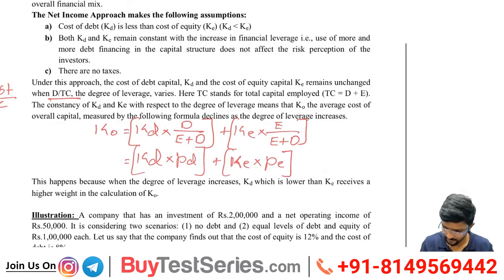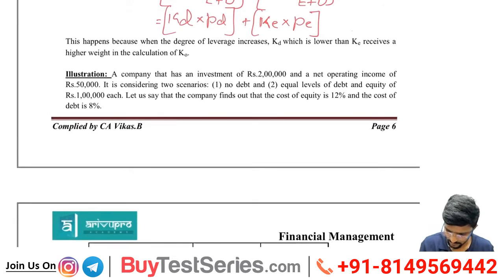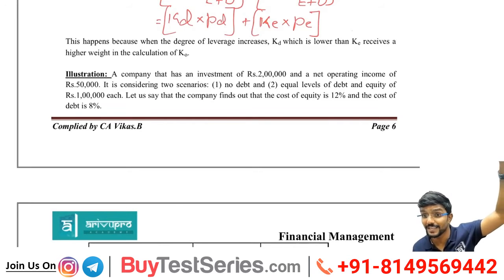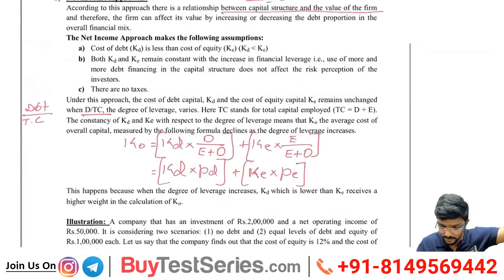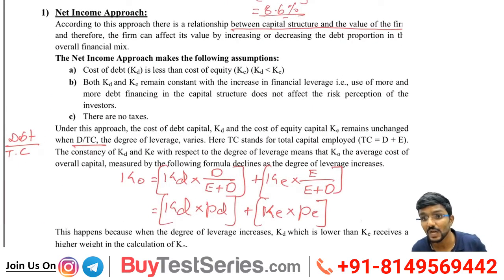Yes, madam. This happens because when the degree of leverage increases, cost of debt, which is lower than cost of equity, receives a higher weight in the calculation of cost of overall capital. Means this happens when the degree of leverage increases, that is, you are borrowing more money. In that case KD, which is lower than KE, we have already assumed that KD is less than KE.